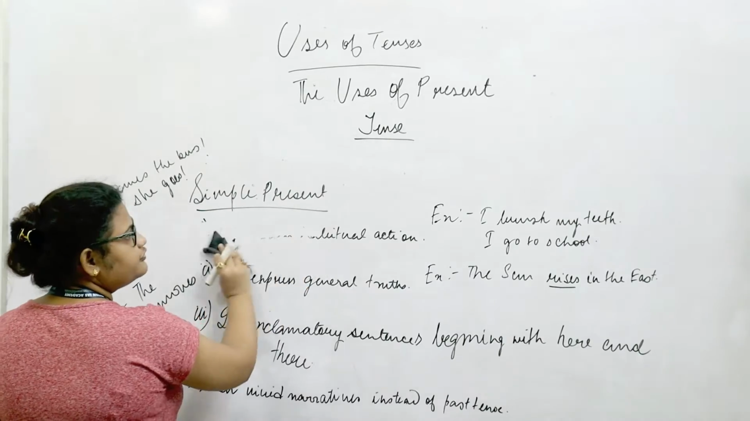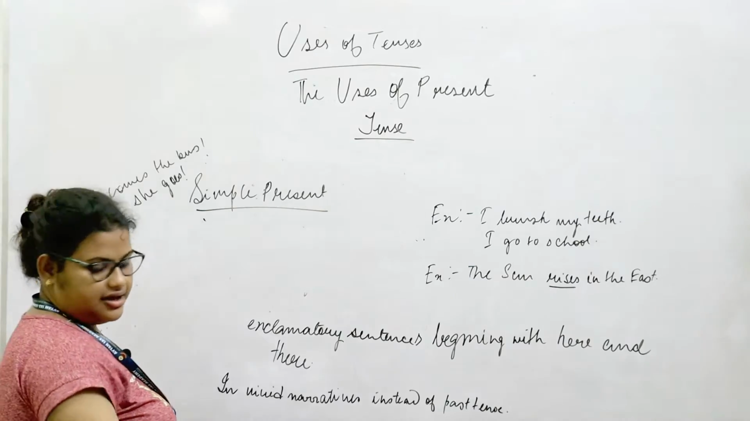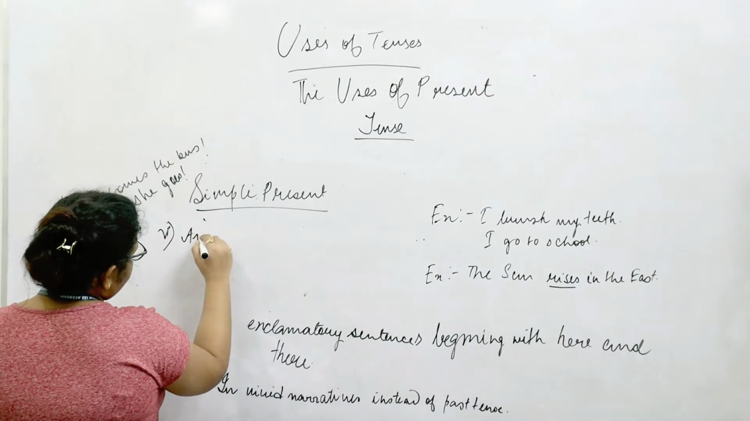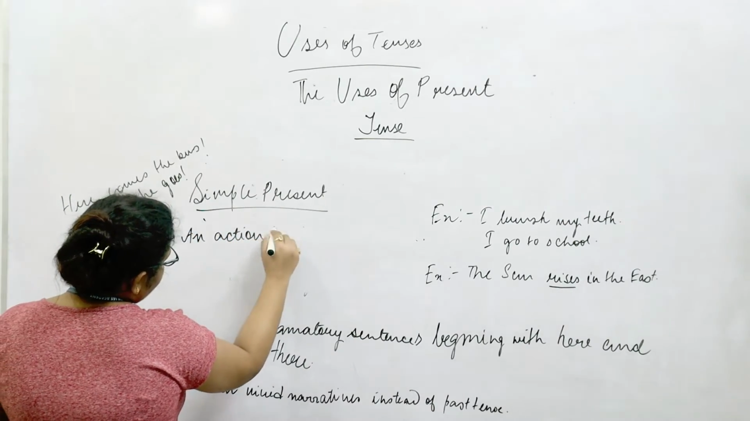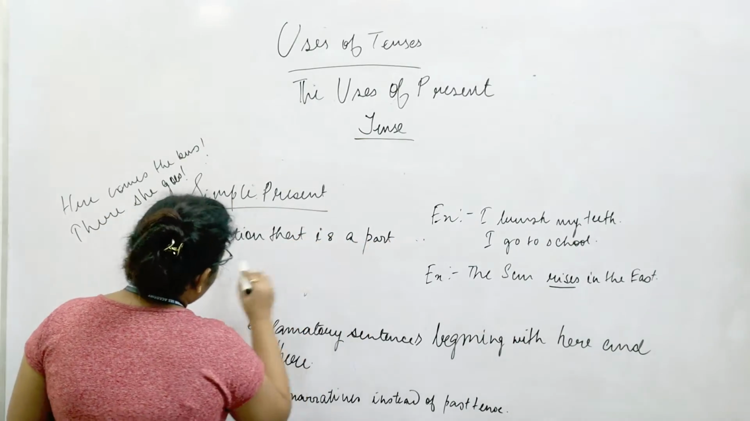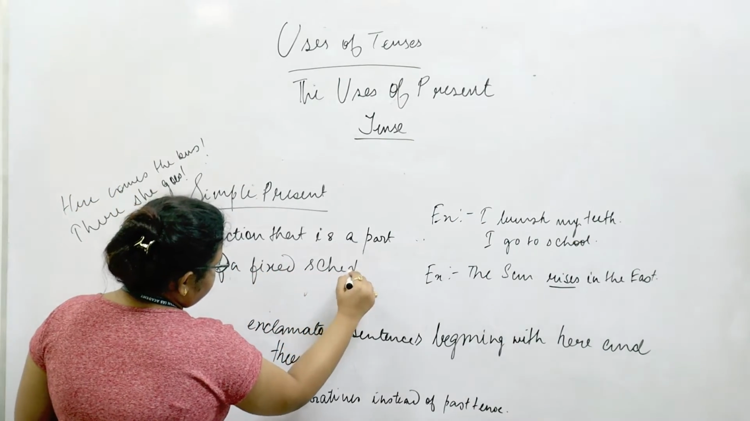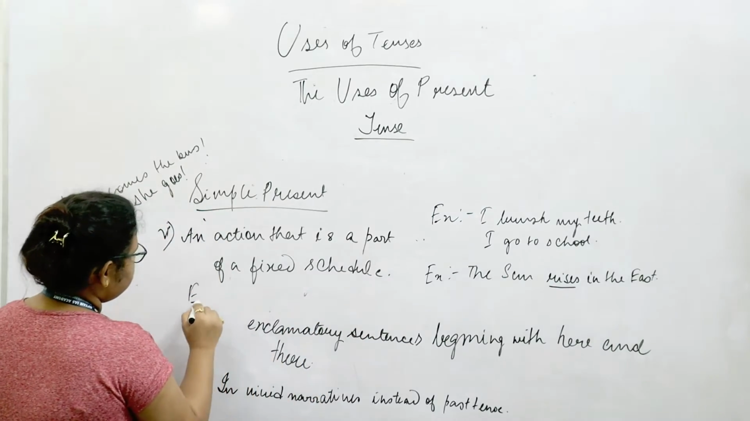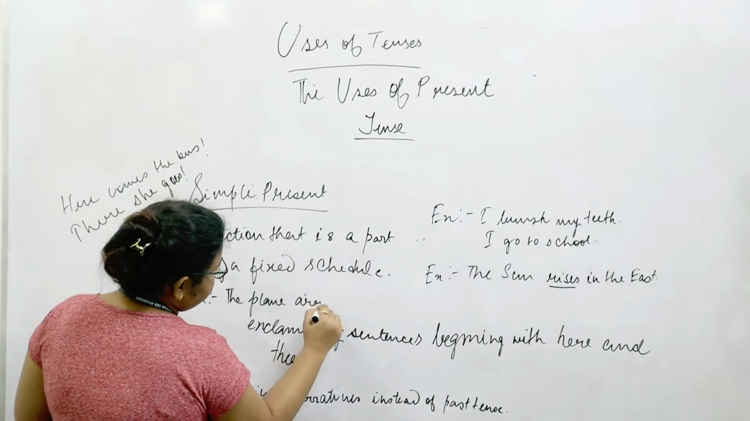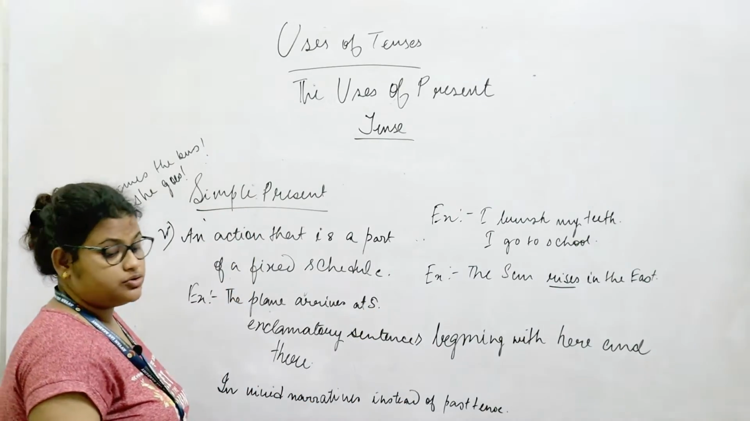The further usages of the simple present tense would be to talk about an action that is a part of a fixed schedule. For example, the plane arrives at 5. This is a schedule that is about to happen.